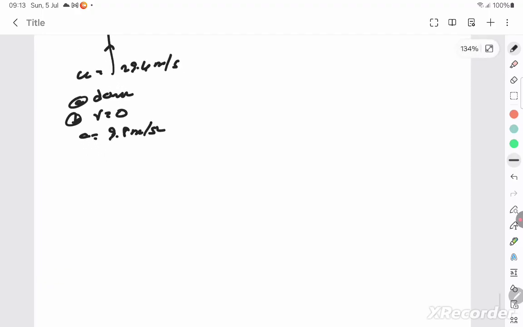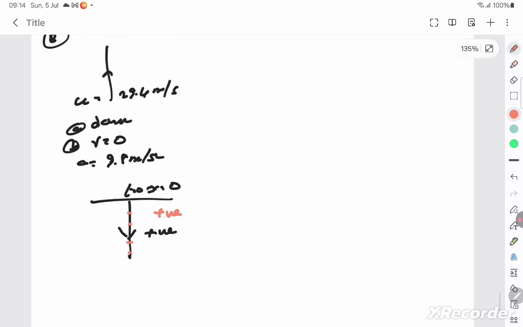When x is equal to 0 and t is equal to 0 is the location and time of the ball at the highest point, and the vertically downward direction is taken as positive, then give the sign conventions of the velocity and the acceleration of the ball. Position also. I told you the position anywhere here. It's not change in position. So you should write it as positive, downward. And then velocity is in the upward direction, right? So then velocity is negative. The acceleration is positive because it's happening downward.